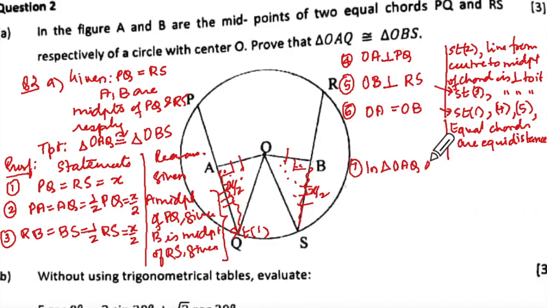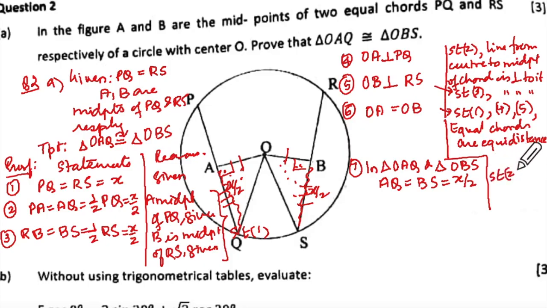OAQ and triangle OBS. What will we write first thing? Can I write AQ equal to BS equal to x upon 2? Isn't it statement 2 and 3?